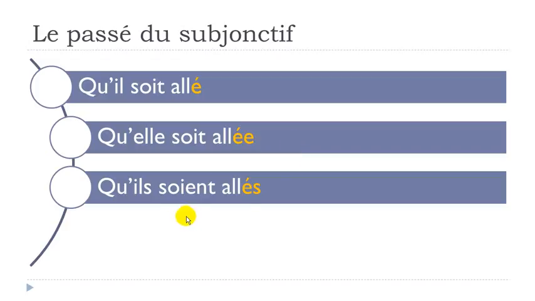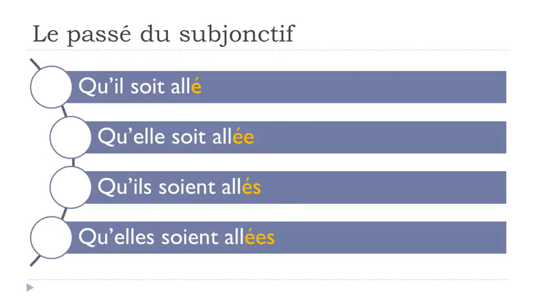If you've got the plural, like here, il at the plural form, so soit, and then aller, well, you should put the mark of the plural at the end of your participe passé, and s is the mark of the plural.